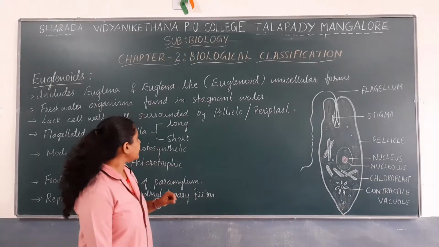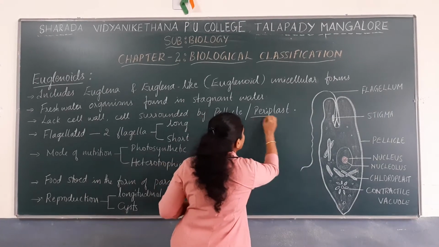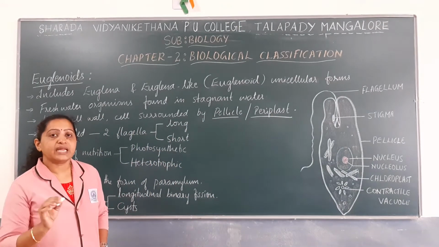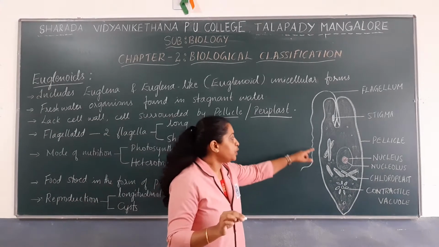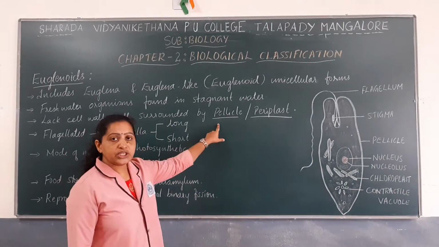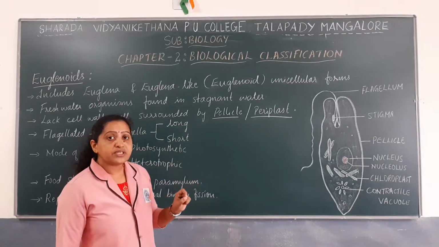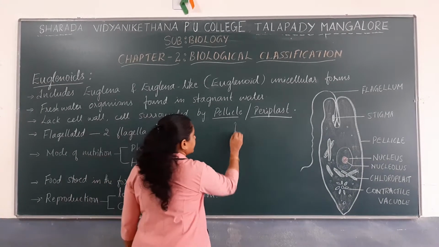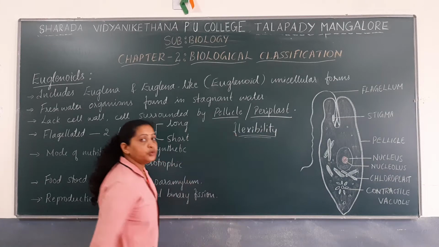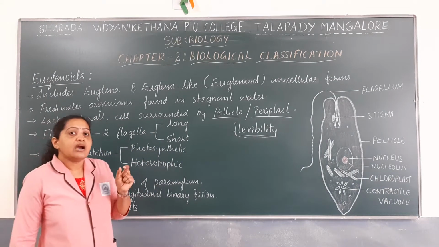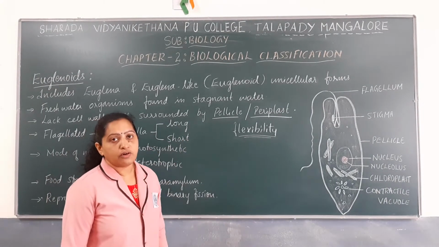This proteinaceous layer found instead of a cell wall is known as pellicle, or it is also called periplast. Periplast or pellicle is a proteinaceous layer that surrounds the euglenoids. The presence of a proteinaceous layer like pellicle or periplast gives flexibility to euglenoids, because of the pellicle and the absence of a cell wall.